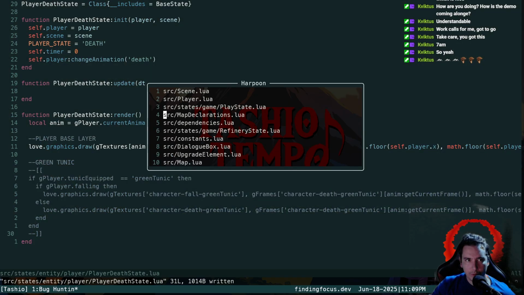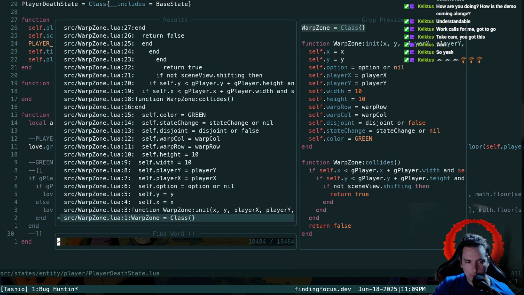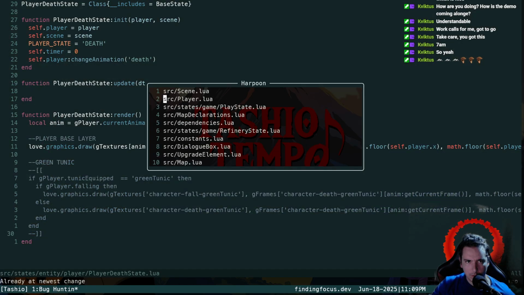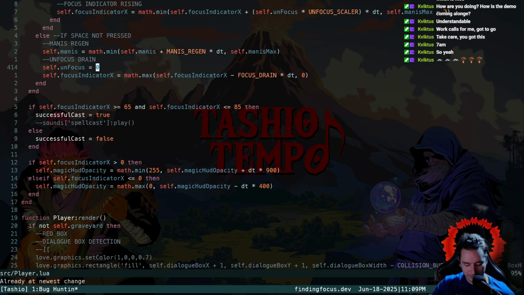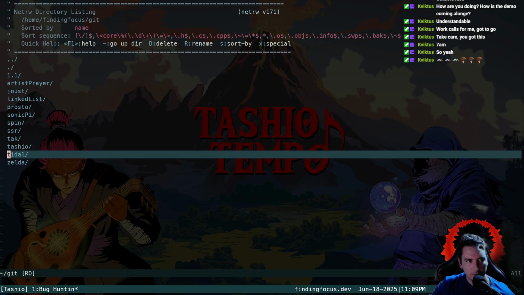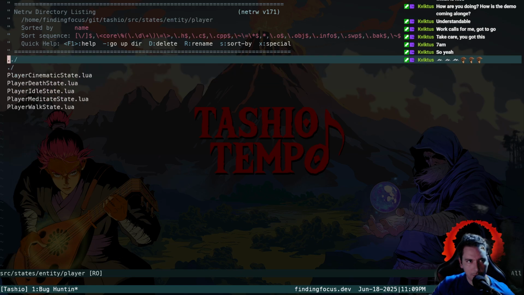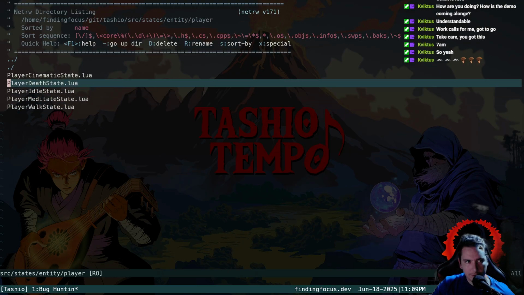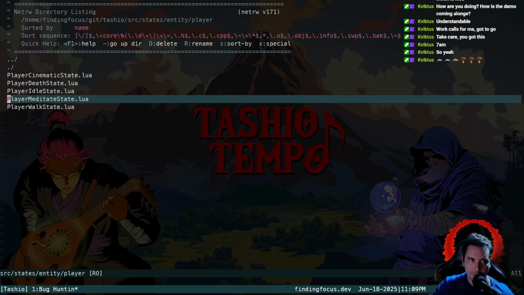So where are we rendering? Is it in the player class? No. Dude. Who made this game? Okay, so we're gonna go into the states for our player, and it looks like it might be in the walk state? Let's print out the state we're in.